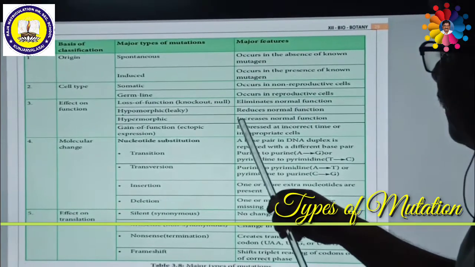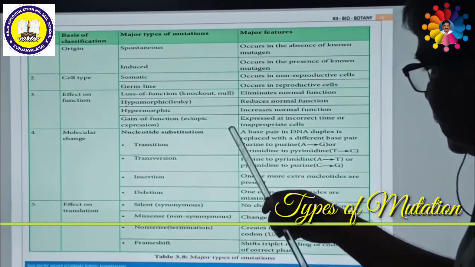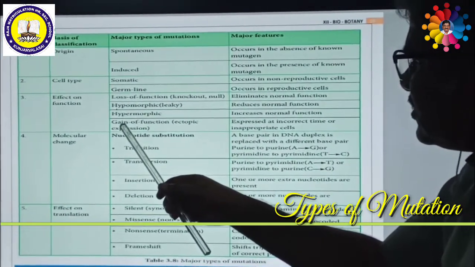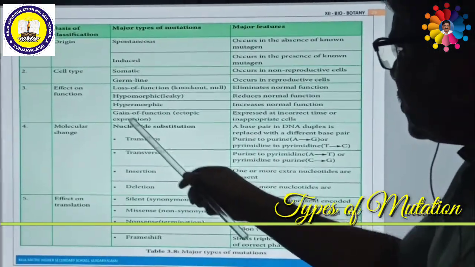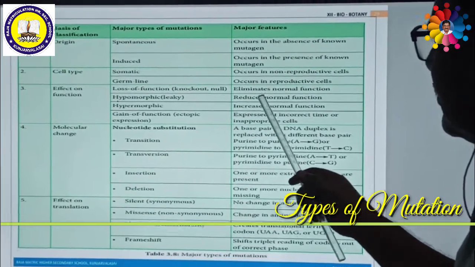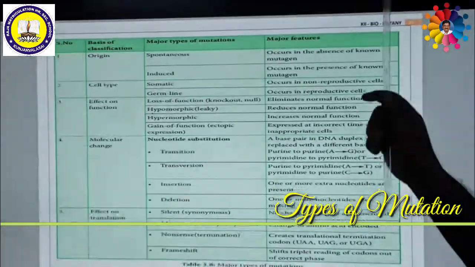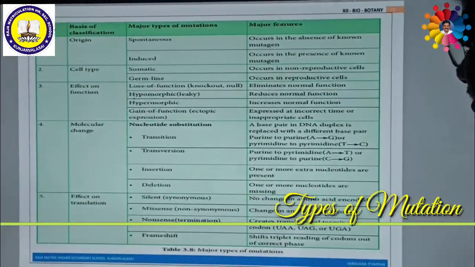That means functions may arise which are not in the normal trigger conditions. So this type of mutation might cause a gain of function. On the basis of the functions of the cells or the organisms, these are divided into 4 different types. The next category of mutation is on the basis of molecular changes.